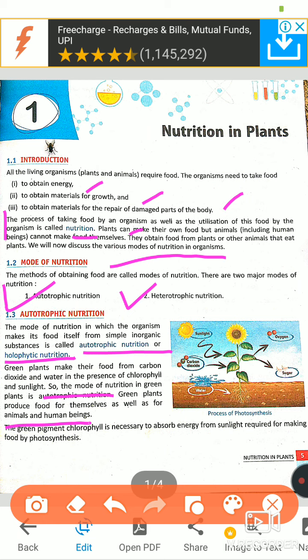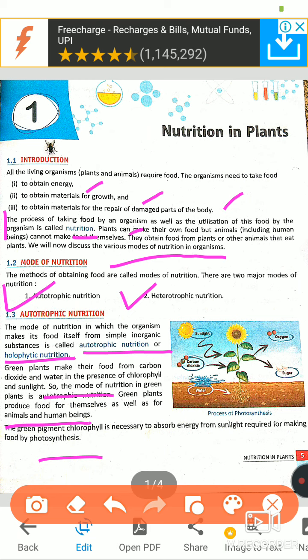The green pigment chlorophyll is necessary because it traps the energy of sunlight, and in the process of photosynthesis water is broken down into two parts, hydrogen and oxygen. Hydrogen is absorbed and helps in making glucose.